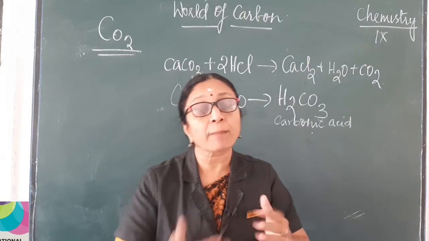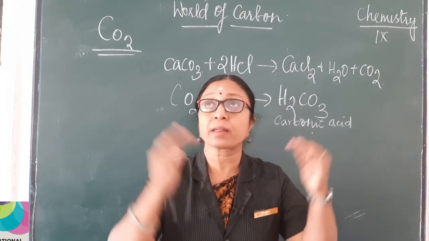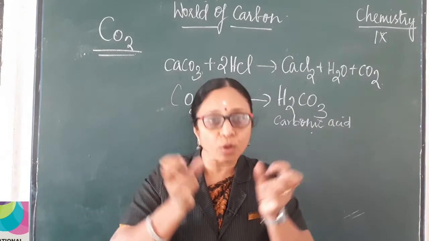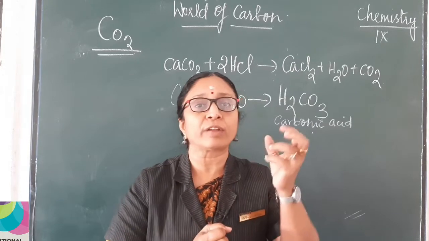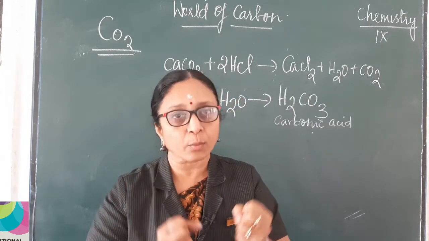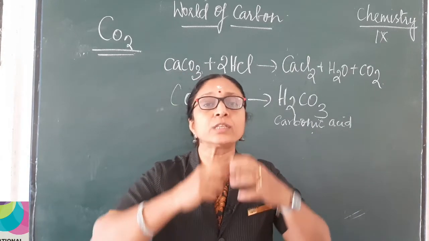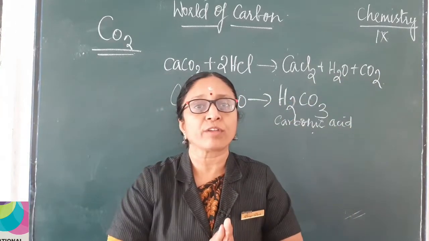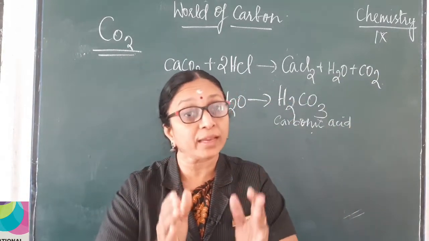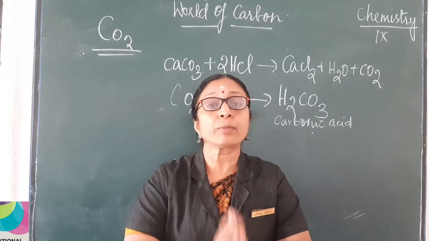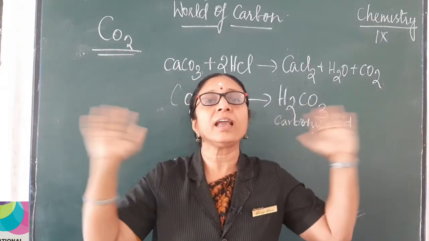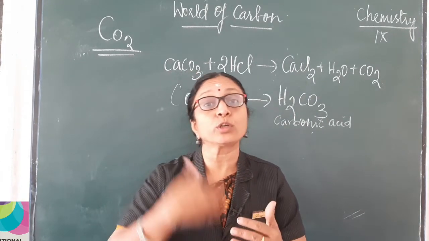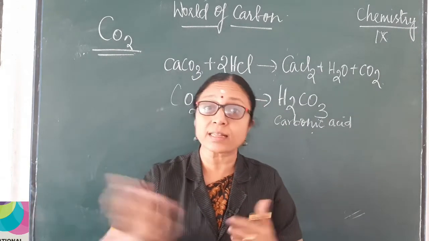Okay? So what happens with carbon dioxide's presence in the atmosphere? This carbon dioxide will absorb a little amount of infrared rays and ultraviolet rays, and it will move around the atmosphere. So carbon dioxide is the main agent spreading the temperature in the Earth's atmosphere. Okay? So what happens if the amount of carbon dioxide increases?